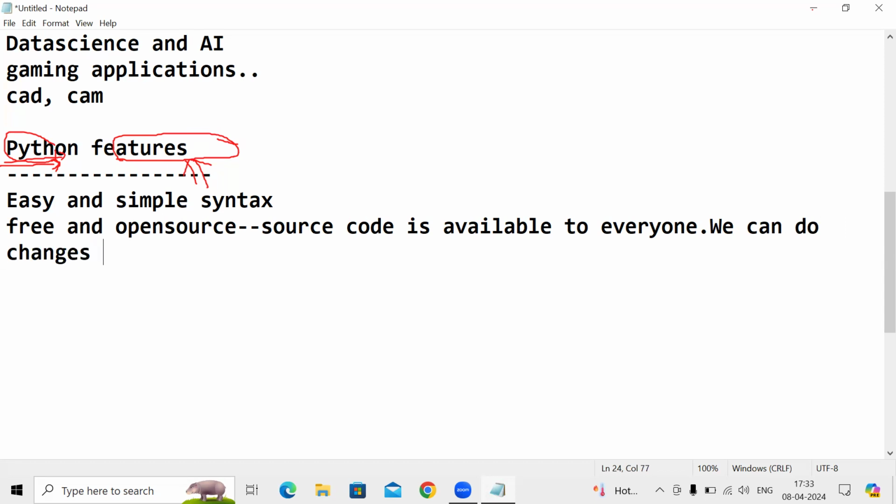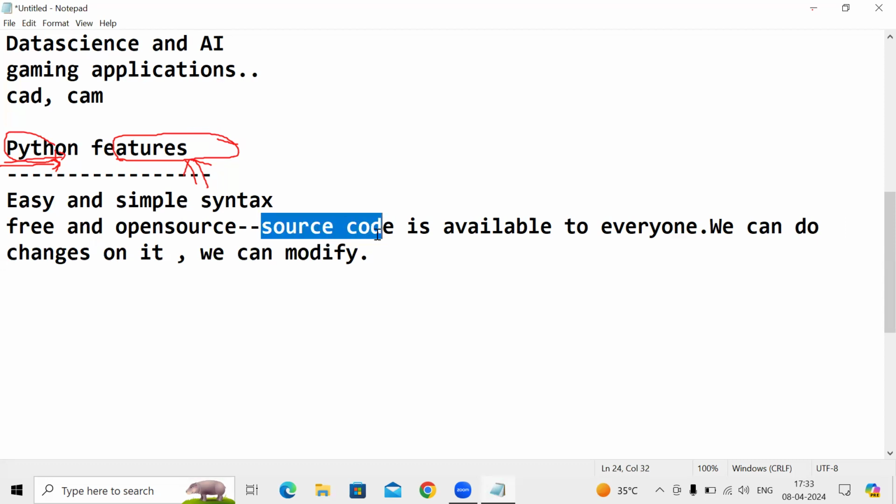We can make changes on it, we can modify it, and we can release new versions also. That's why anyone can change the source code, anyone can modify the source code, and anyone can release new versions of Python.